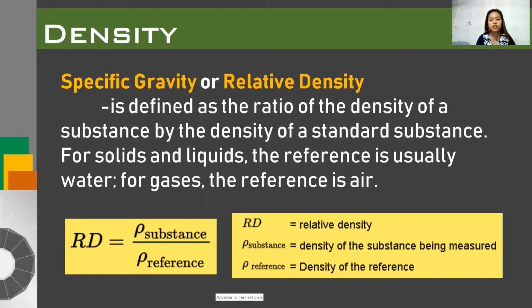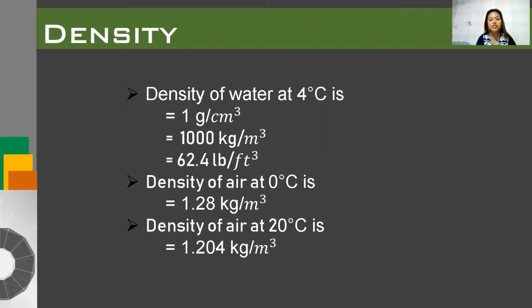So we have here some of the most basic references in terms of density. The density of water at 4 degrees Celsius is 1 gram per cubic centimeter, which is also equal to 1,000 kilograms per cubic meter, and in the English system it is equal to 62.4 pounds per cubic foot.